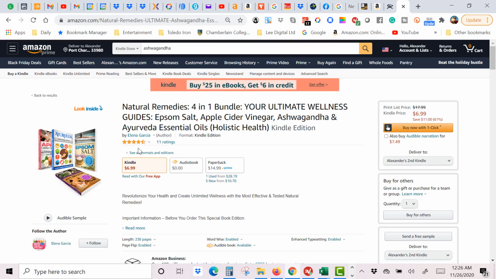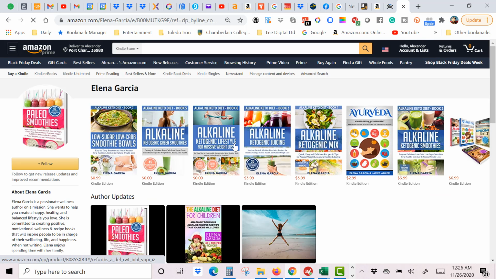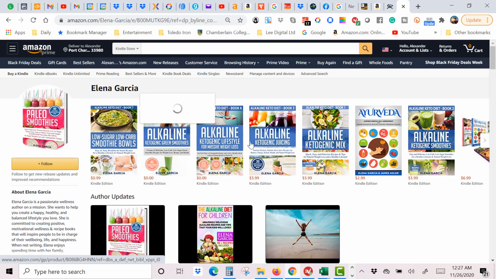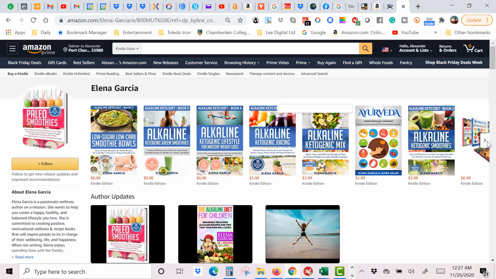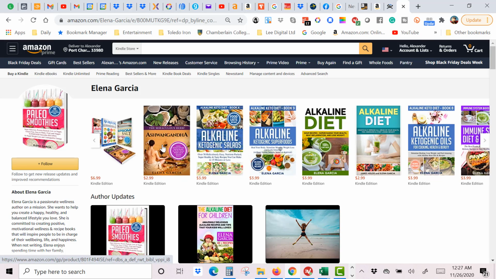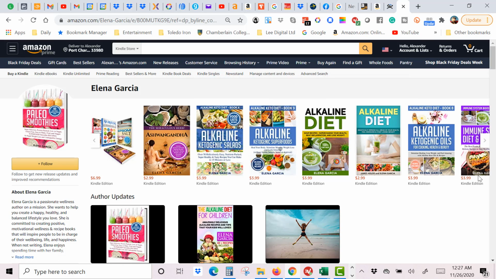So if we go in here, this is the bundle. Let's go into the author's page and dig in deeper. Here we go. So this is a self-publisher, and I'm guessing that alkaline has to be somewhat profitable. He's published so many books on this. Here we go with this other word here. And let's see what other books he has. So the minute you find somebody publishing like this, you're going to find profitable areas to dive into. You just have to go back and look at the search volume.